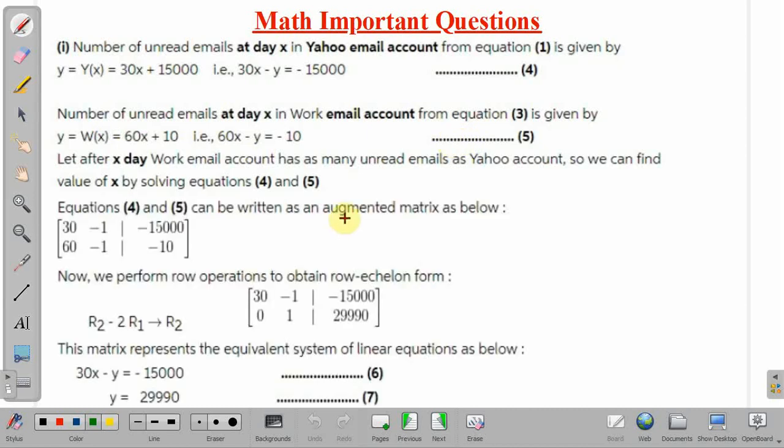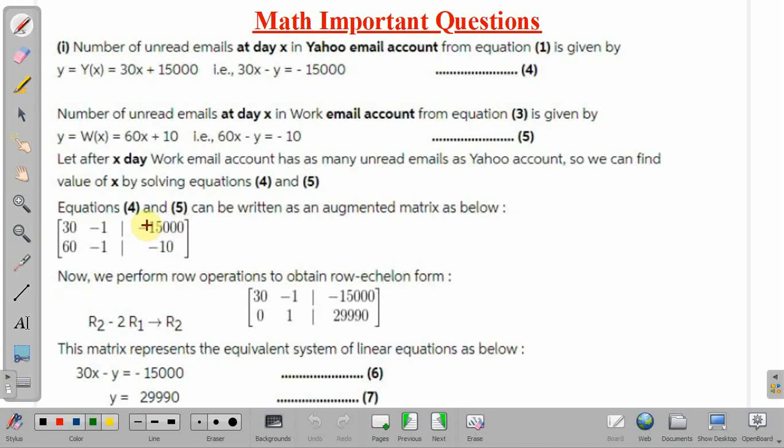Now equations 4 and 5 can be written as an augmented matrix as below. 30 is the coefficient of x, then minus 1 is the coefficient of y, and this is your constant term, that is minus 15,000, and it should be on the RHS of the equation.